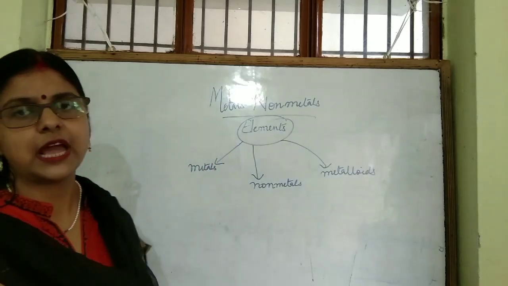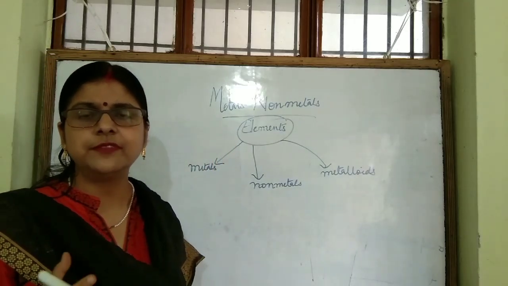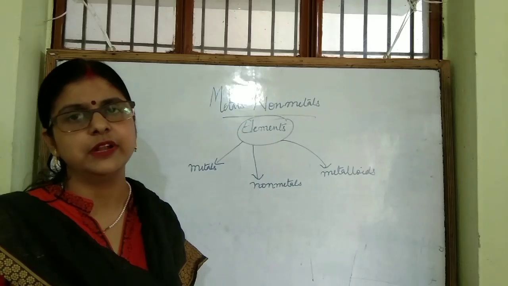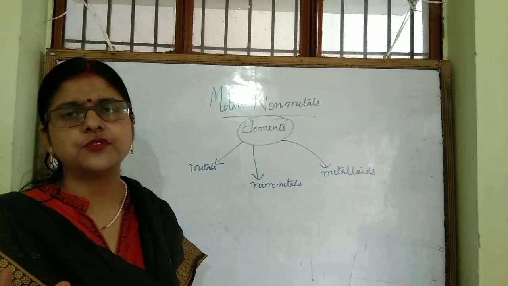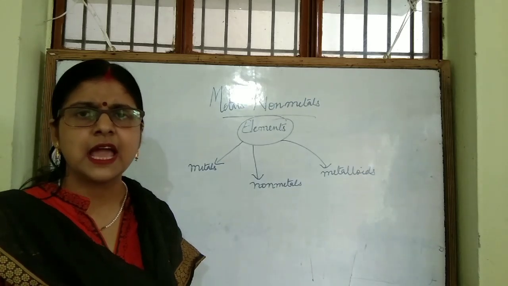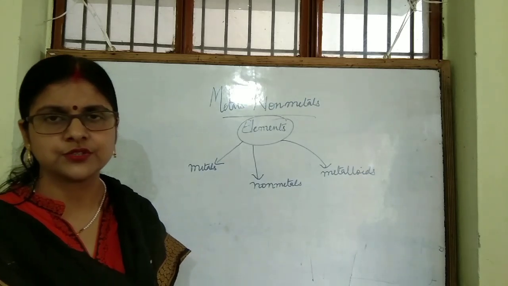All of us know that most of the elements discovered are metals. Yes, there are 22 or 23 non-metals and few metalloids.